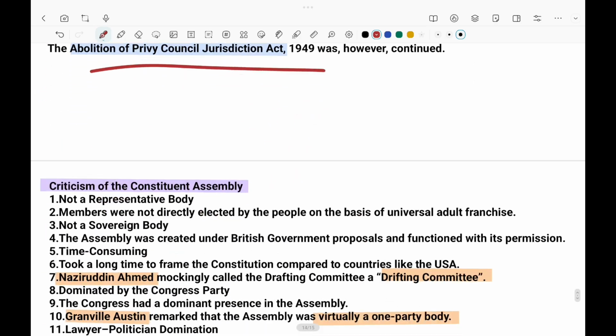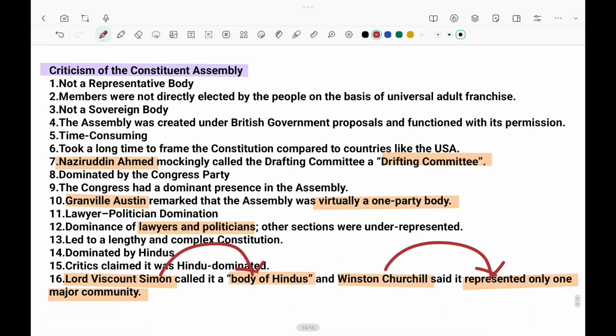This all you can just read, and there are many criticisms. The first criticism is that it is not a representative body. Members are not directly elected. It is not a sovereign body, and it was influenced by lawyers. It is only one party dominated. Lawyers and politicians were the only ones involved, and Hindus are dominating more. It is lengthy, and that's the reason why all the favors are for the Hindus only.